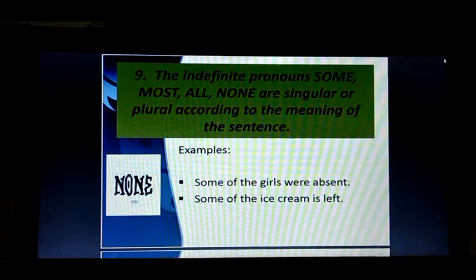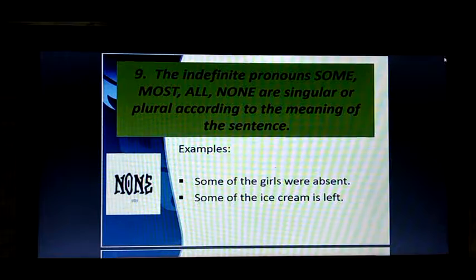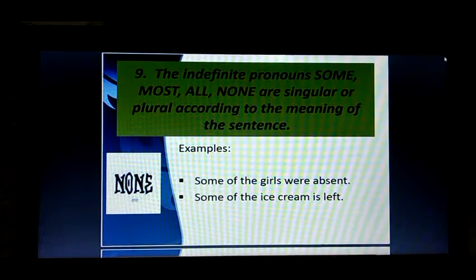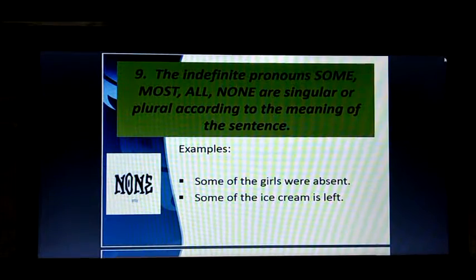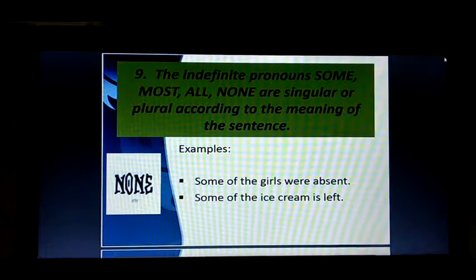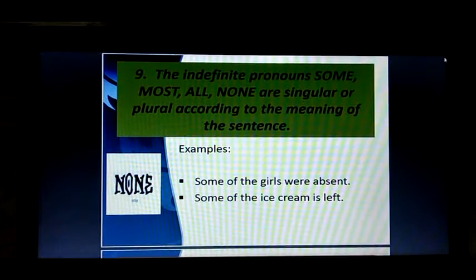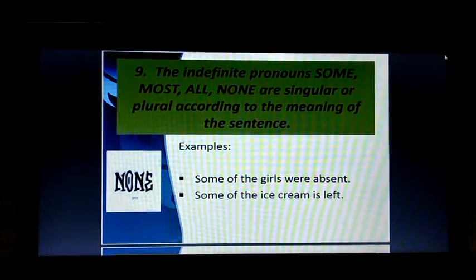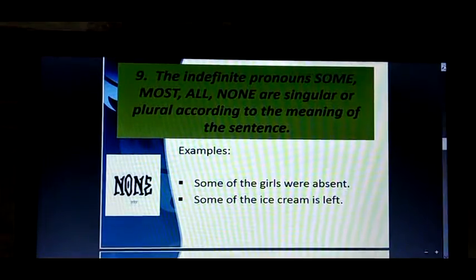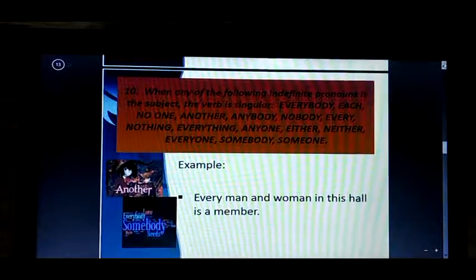In the first sentence, some of the girls will be considered plural, so a plural verb has been used. But in the second sentence, some of the ice cream is considered singular, so a singular verb has been used. You have to understand the meaning, the sense of the sentence, then the thing will be clear to you. Okay, come to the next rule, rule number 10.